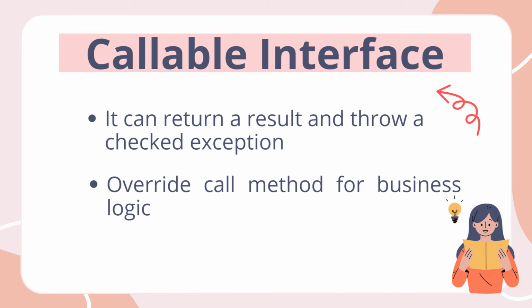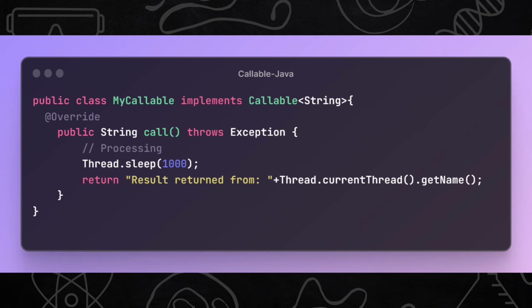Just like we have run method in runnable, there is a call method available in callable interface. Call method will contain the code which will be executed by multiple threads. Here is an example of simple callable implementation. In this, myCallable is a class which implements callable interface and provides the implementation of call method. In the call method, processing will be done and a string type of result will be returned. We can define what kind of data will be returned using Java generics. Like in this example, we have specified string in the angle brackets. That means call method execution will return a string type of result.